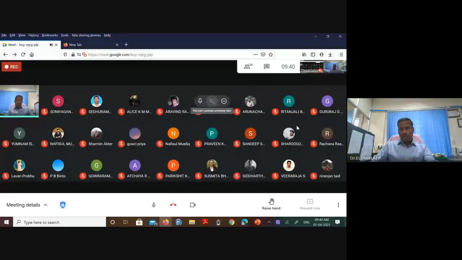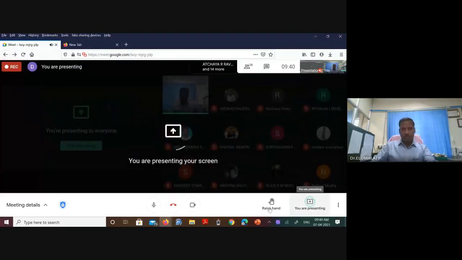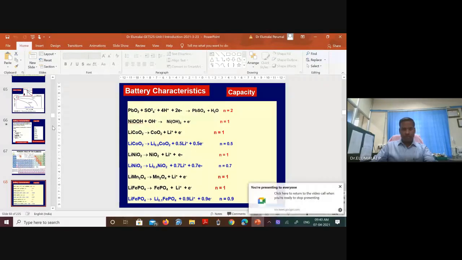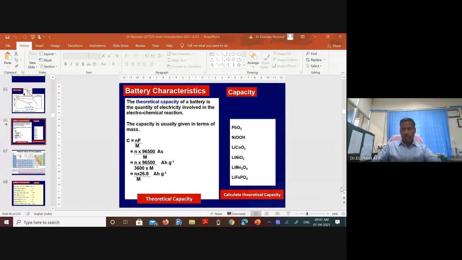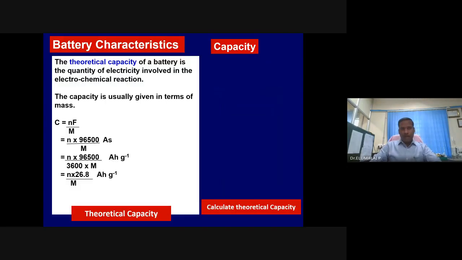So the theoretical capacity of a battery or an electrode is the quantity of electricity involved in the electrochemical reaction.